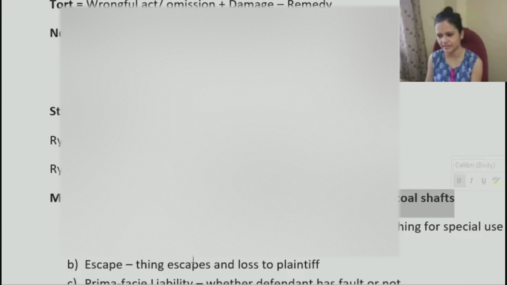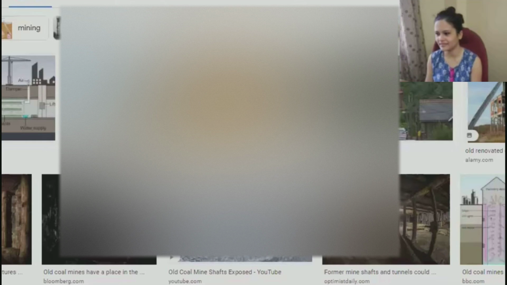Basically, they were used to extract coal. Previously they were used, but now they were unused, right?